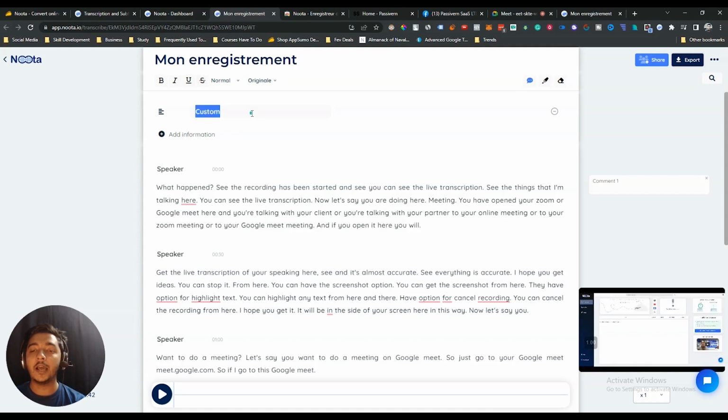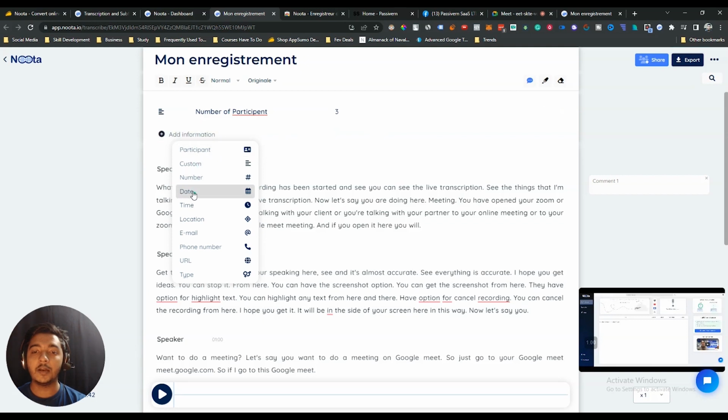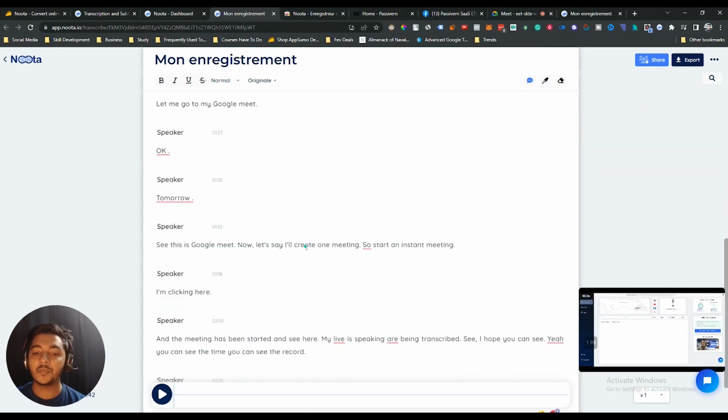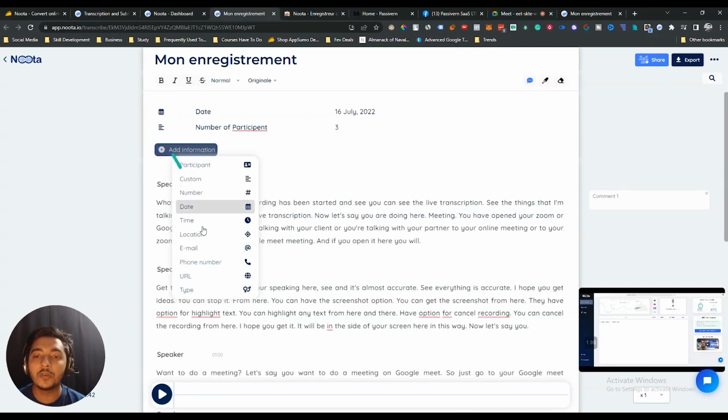Let's say here I will add number of participants, and then let's say 3, and then here let's say date. Highlight the date, and the date is, let's say, today's date, 16 July 2022. So these are the things, guys. It will be saved automatically here. You can add a lot of information here.